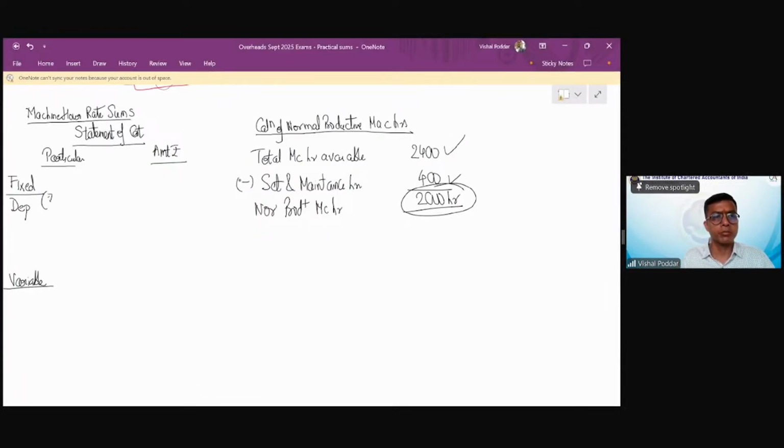How I'll find depreciation? We know 750 is the cost of the machine minus 30,000, which is the scrap value. 15 years is the life. So remember, when I'm preparing this cost statement is for one machine and my cost is per annum. So ये just ध्यान में रहे, इसलिए मैंने यहाँ पे लिखा है. चलो, टेल मी कितना आ रहा है depreciation आपका यहाँ पे? How much depreciation you are getting? 48,000. Great.